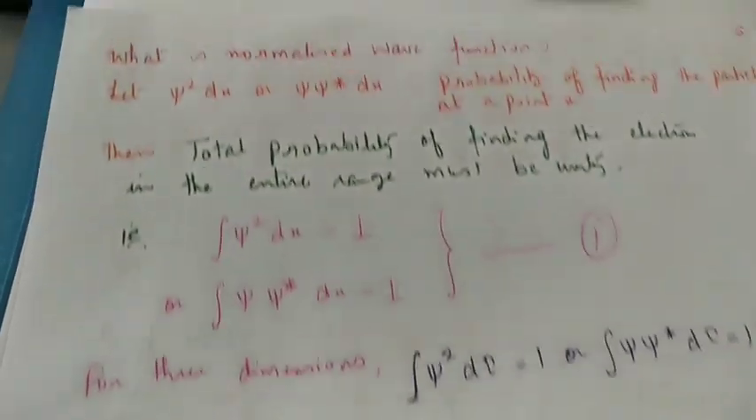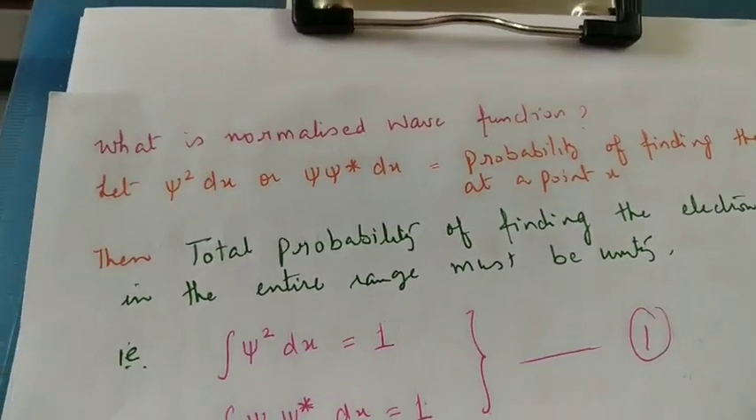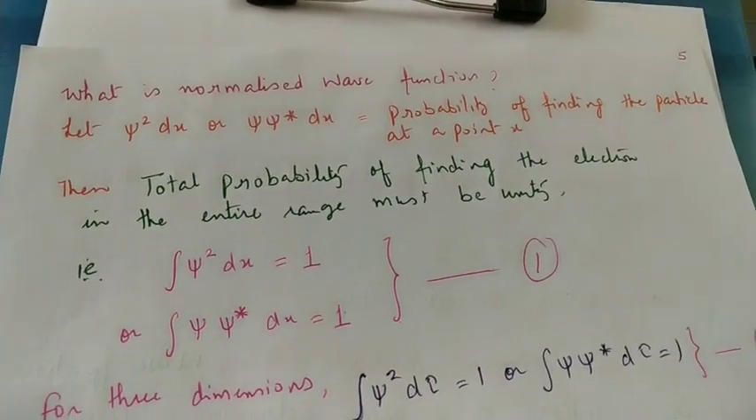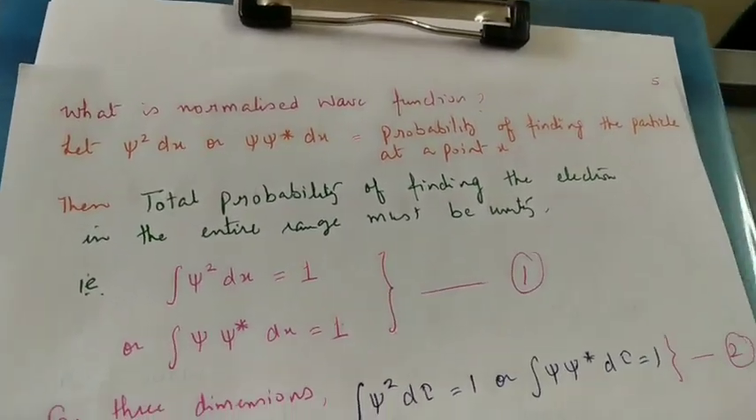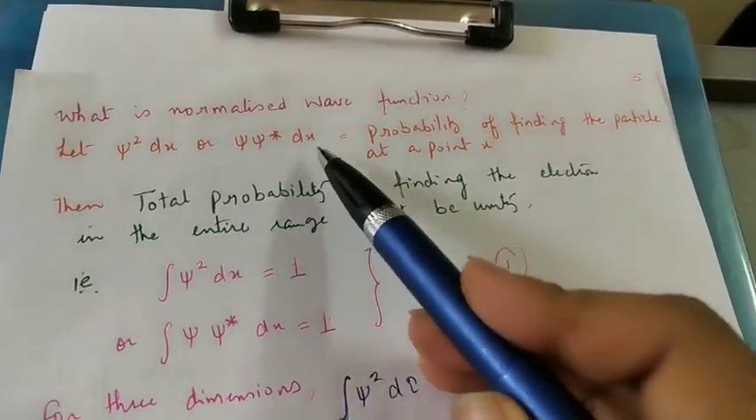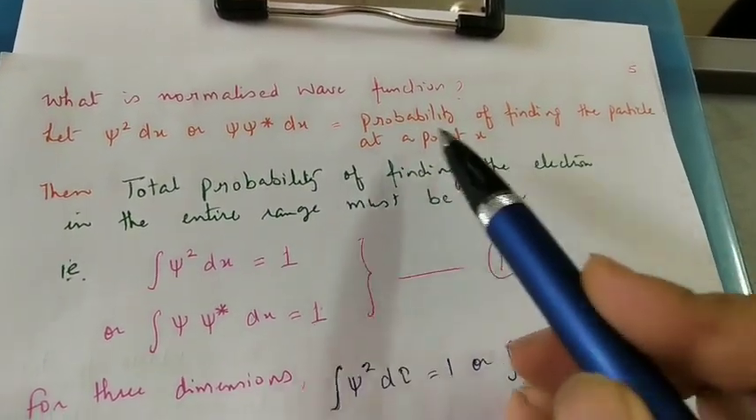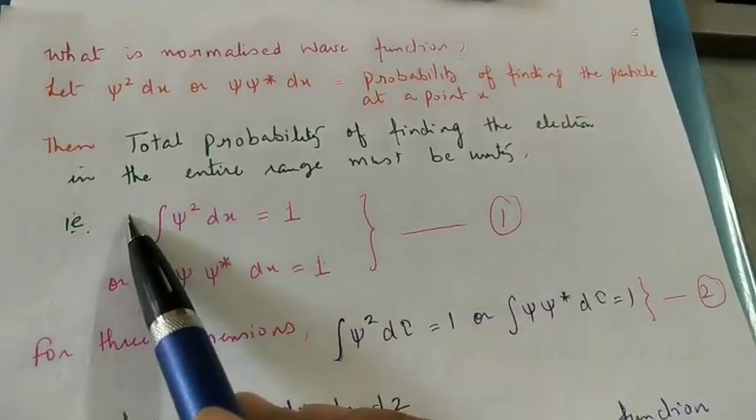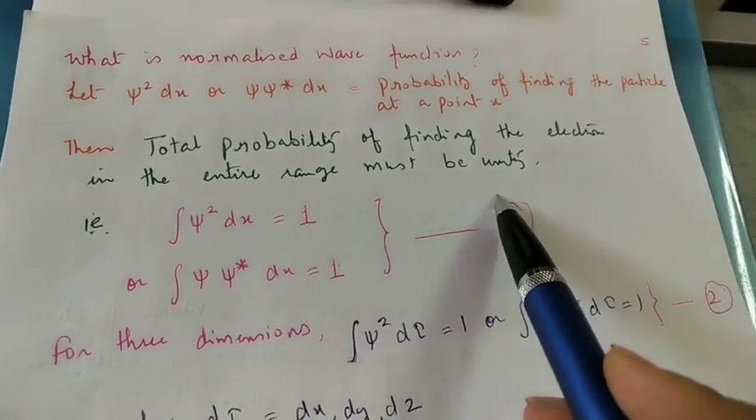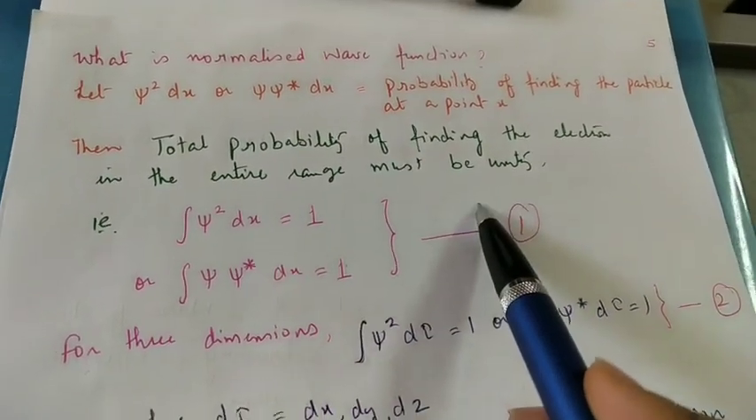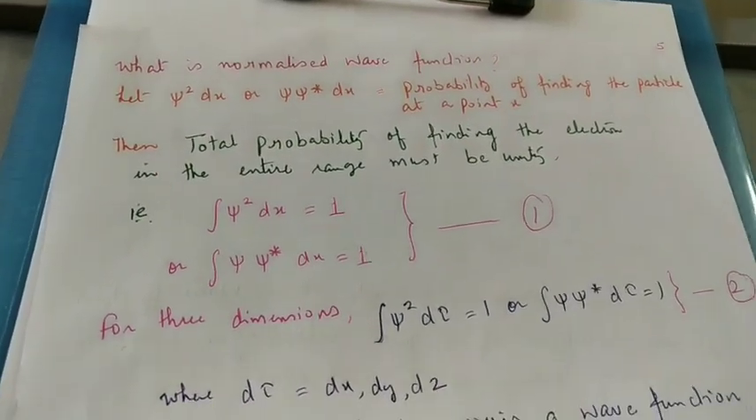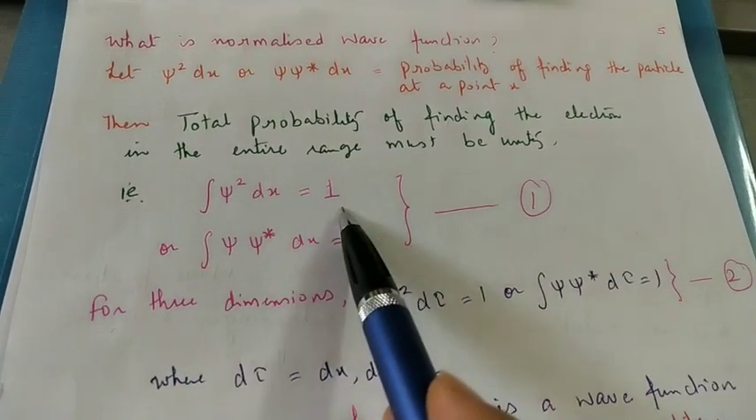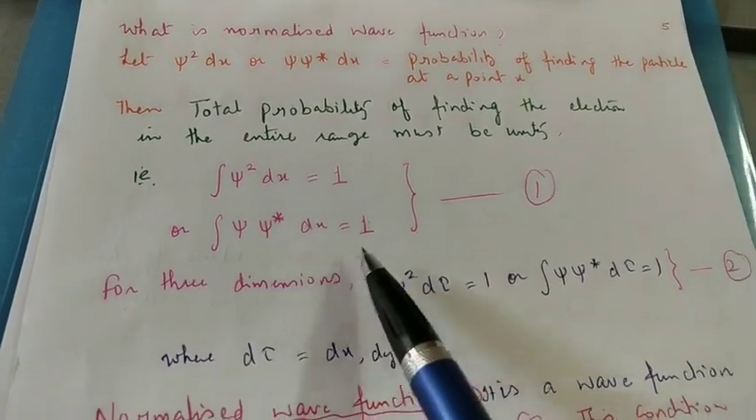Now we come to the normalized wave functions, and the orthogonal and orthonormal. What is a normalized wave function? Let psi square dx, or psi star psi dx, be the probability of finding the particle at a point x. Then the total probability of finding the electron in the entire range must be unity. This is called the normalized wave function. So I write the integral of psi square dx is equal to 1, or the integral of psi star psi dx is equal to 1.